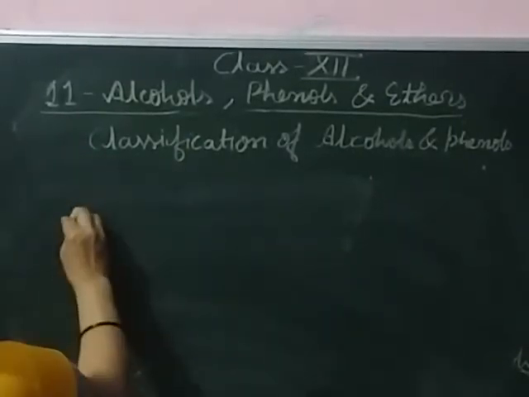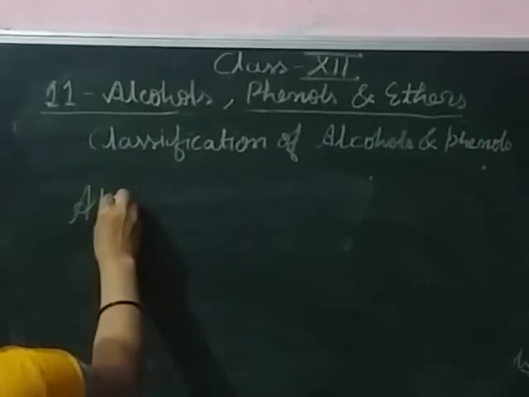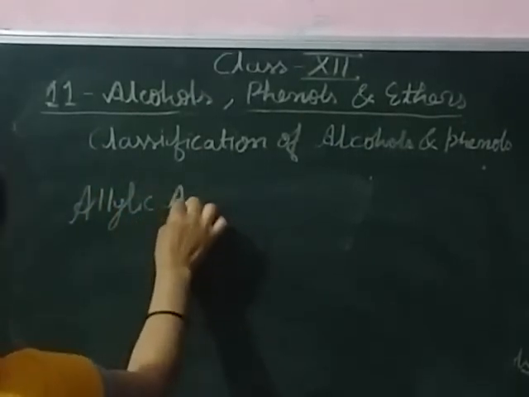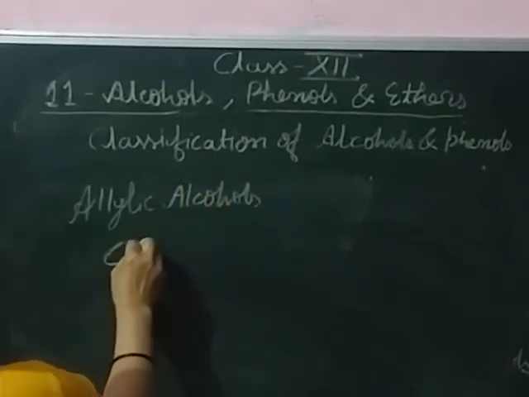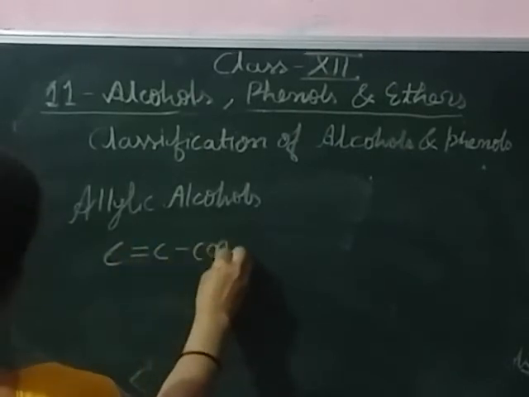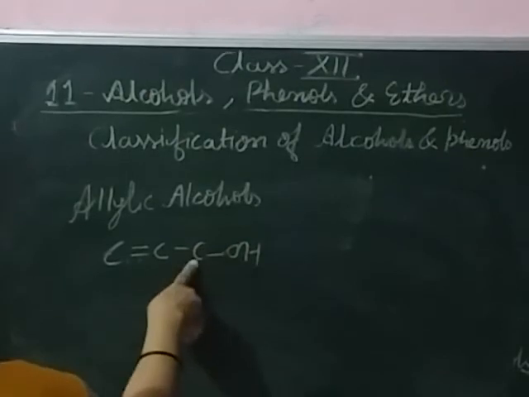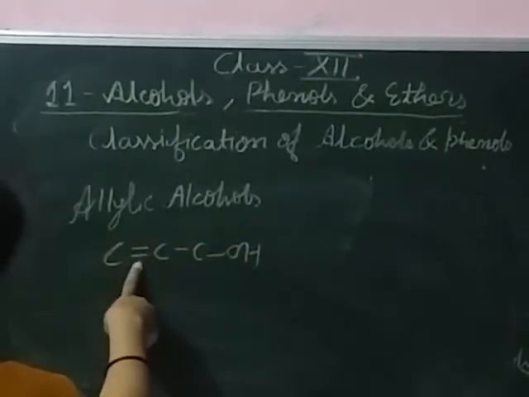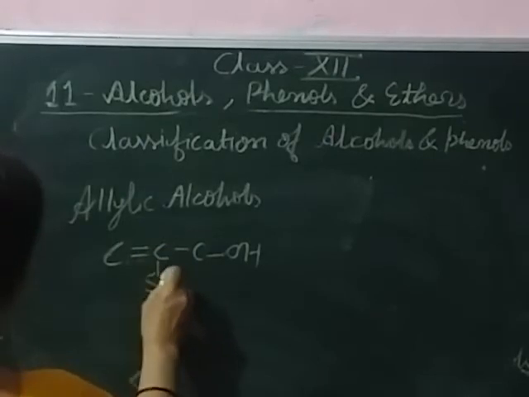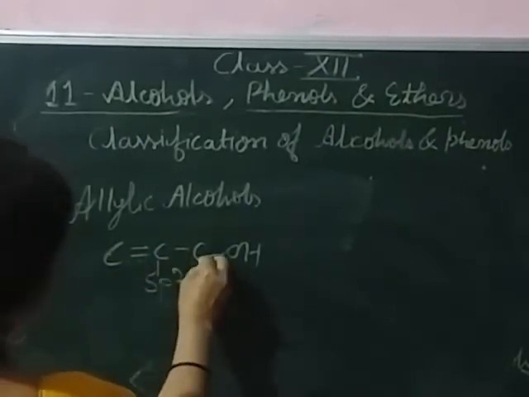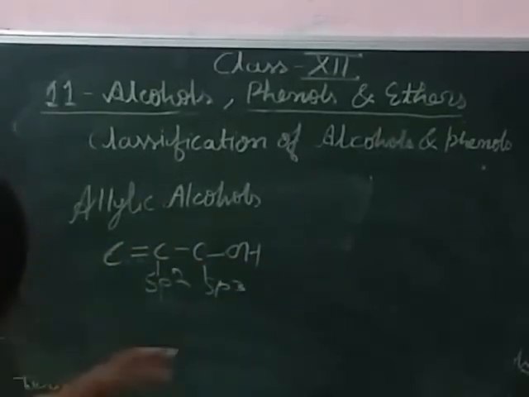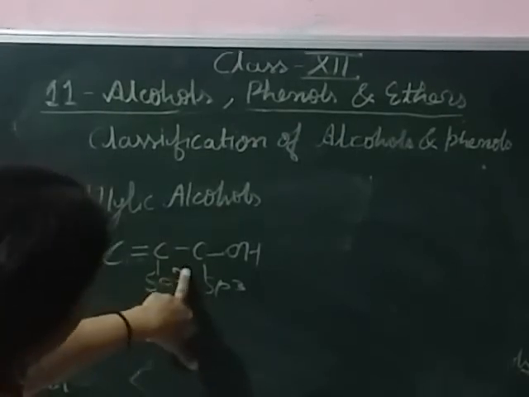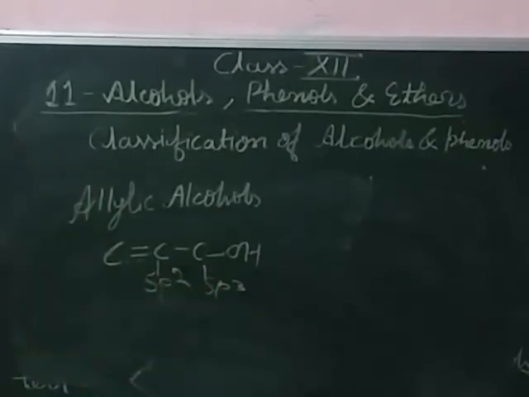Allylic means the hydroxyl group is attached to a carbon that is next to a carbon which is sp2 hybridized. This is an sp3 hybridized carbon and that's why it is known as allylic alcohol. If 2 branches are present, this is primary, and when 2 branches are present in this chain it is secondary. If 3 branches are present, then tertiary.